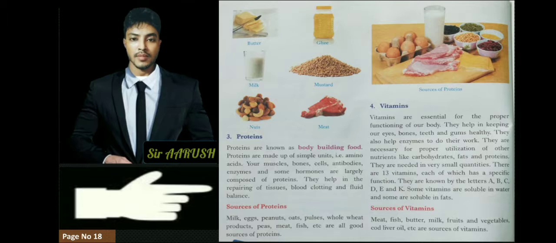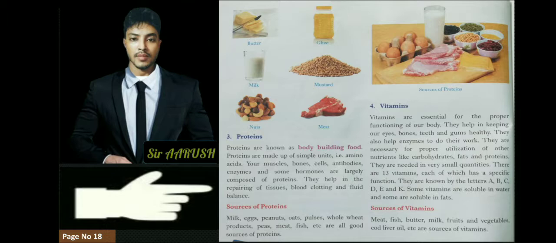You have seen the advertisement of Horlicks on TV: taller, stronger, sharper. What is in Horlicks? You have seen the advertisement, Horlicks protein. It means when we consume protein, we will become taller, stronger, and sharper. And sharper means we will become smart, our brain will be smart.